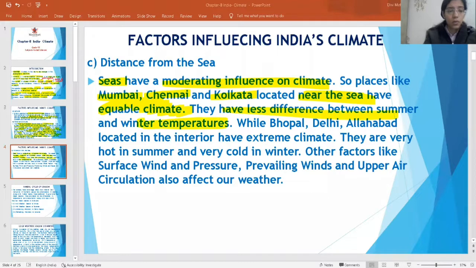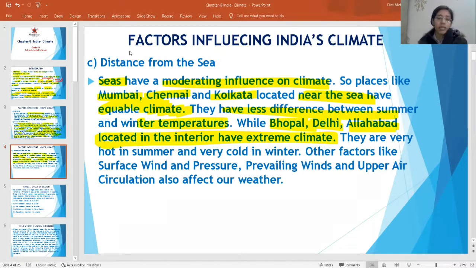If I talk about Bhopal, Delhi, Allahabad, which are located in the interiors, they have an extreme climate. Bhopal is in Madhya Pradesh, Allahabad in Uttar Pradesh, and Delhi is the capital of India. These are in the interior of India, so they have an extreme climate. The summers are warm and the winters are very cold.